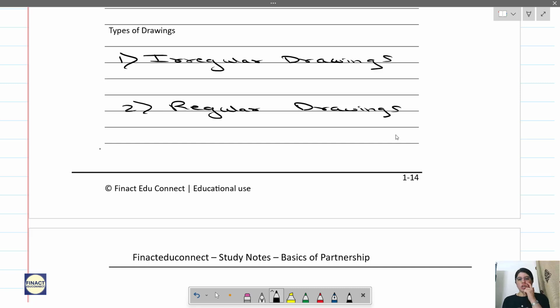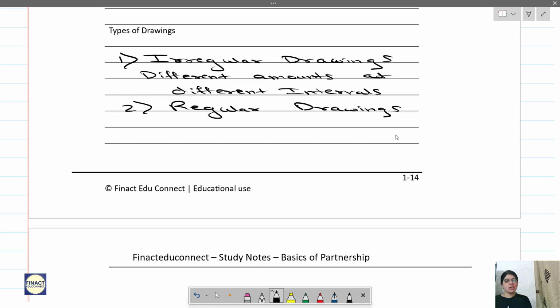So what do you mean by irregular drawings? Irregular means different amounts at different intervals.